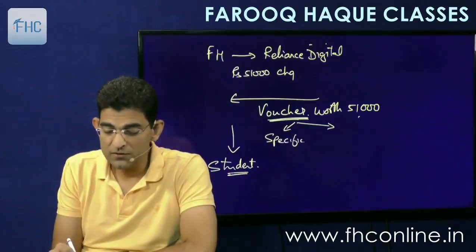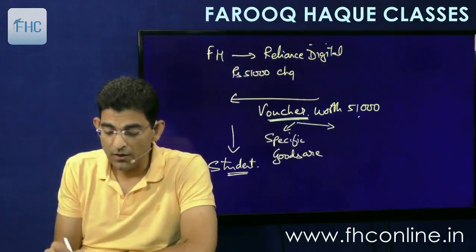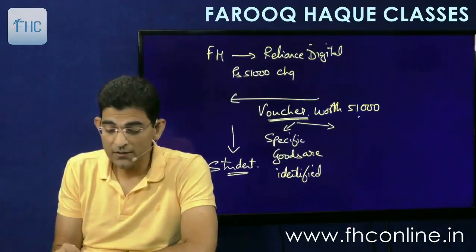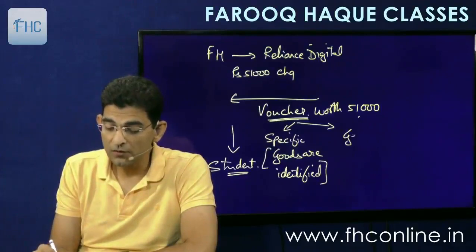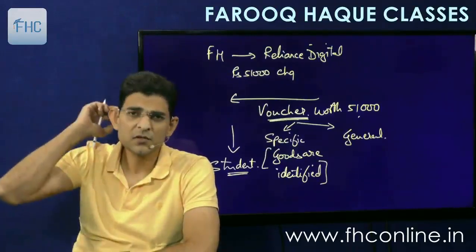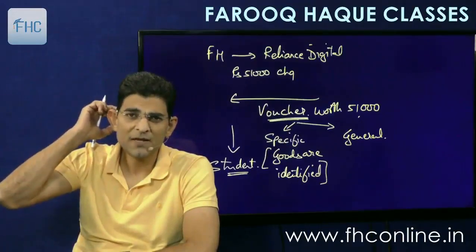Okay, so that becomes a specific voucher. So specific voucher is a voucher where the goods are identified in the voucher itself. Or it can be general. General means you can go to Reliance Digital. So Reliance Digital will not mention any item on that.